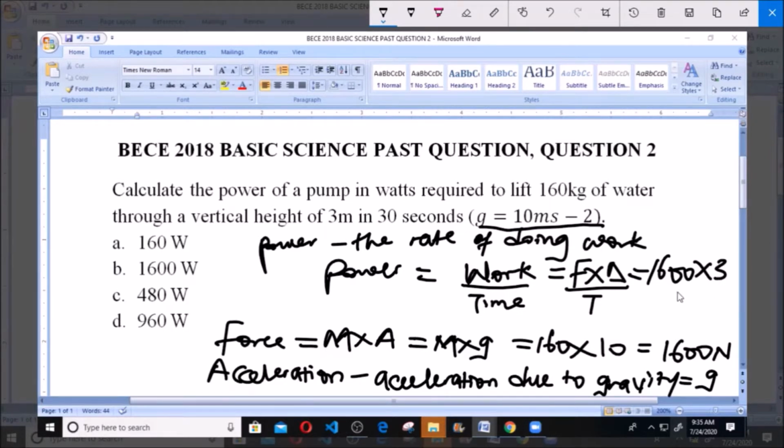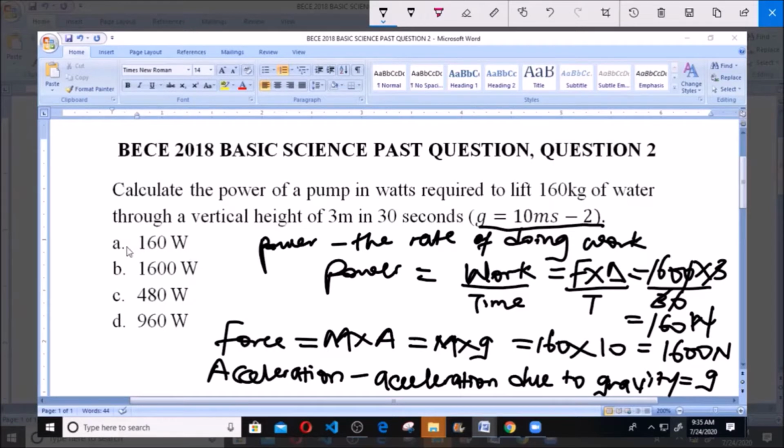Our distance is 3 meters, and our time is what? 30 seconds. So now we divide, we cancel this 0 here, and the 3 here, we cancel this 3. So we are left with what? We are left with 160 watts. So our answer is 160 watts.